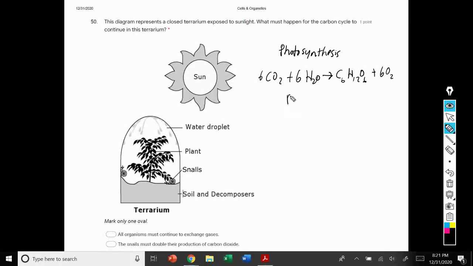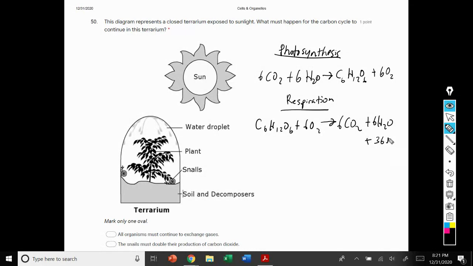If we look at respiration, we take that same formula and we flip it around. Whatever's on the right goes on the left. Whatever's on the left goes on the right. And then we can't forget about those molecules of ATP.